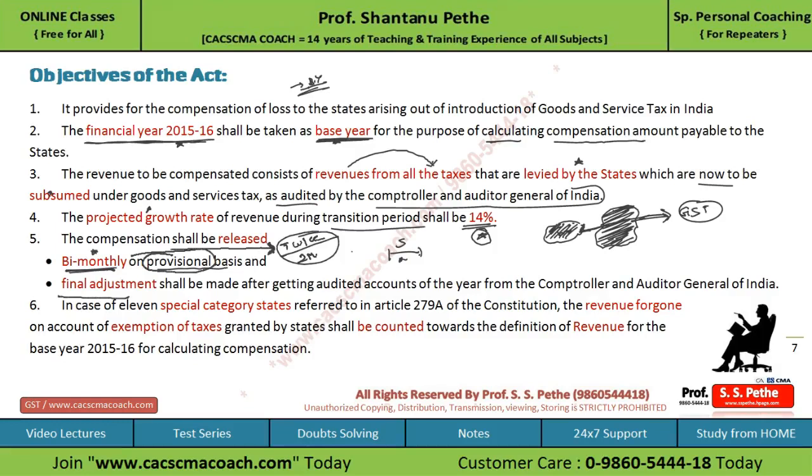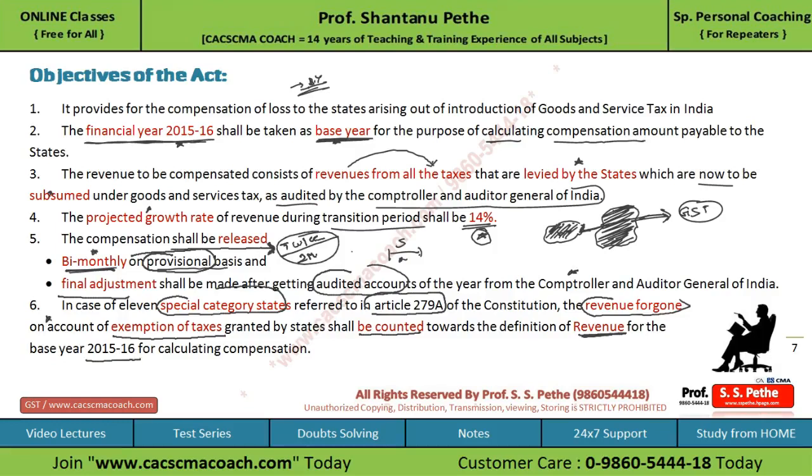The final adjustment shall be made after getting the audited accounts of the year from the Comptroller and Auditor General of India. In case of the 11 special category states which have been referred to in Article 279A of the Constitution, the revenue foregone on account of exemption of tax granted by the state shall be counted towards the definition of revenue for the base year 2015-16 for calculating the compensation.